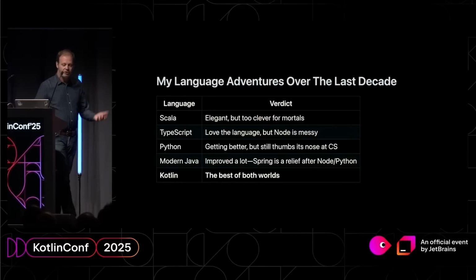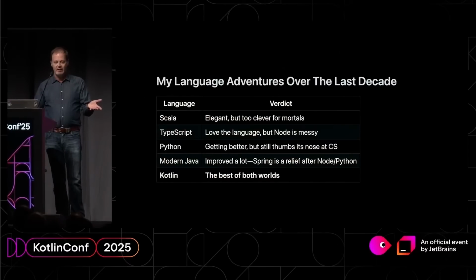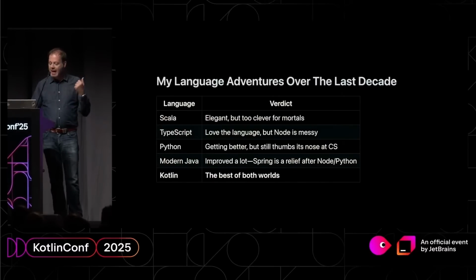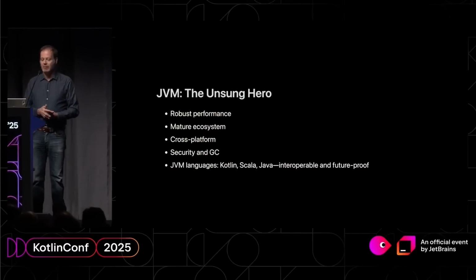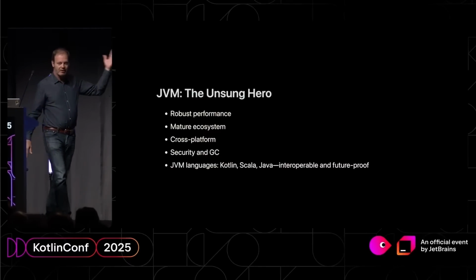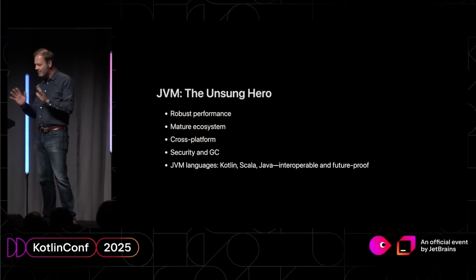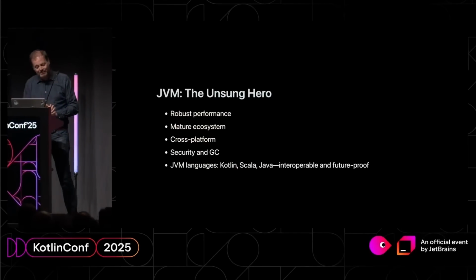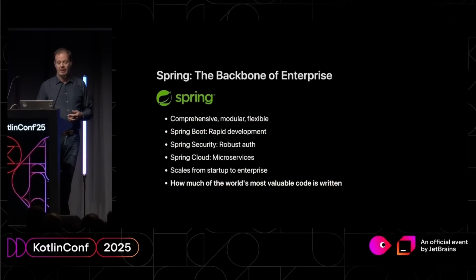So Kotlin really gives you the maturity of the JVM for server-side things, complete interop with fantastic Java libraries and frameworks, and a truly modern language. The JVM, by the way, as I said, these slides are 90% generated by my agent. So I may not have phrased it quite like this, but it's not bad. The JVM has a lot of good things about it, which we can take for granted sometimes. But it is an incredible piece of software that truly does get better and better.